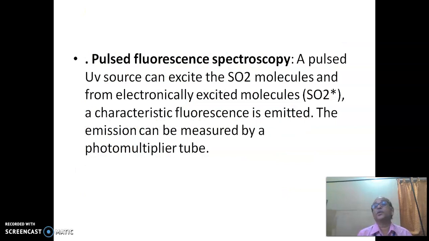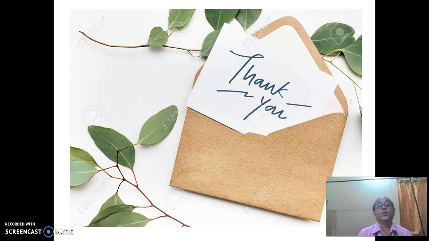Pulsed fluorescence spectrophotometry: a pulsed UV source excites sulfur dioxide molecules into electronically excited molecules, and a characteristic fluorescence is emitted. This emission is measured by a photomultiplier tube. So these are the two methods which are used for measuring oxide air pollutants.